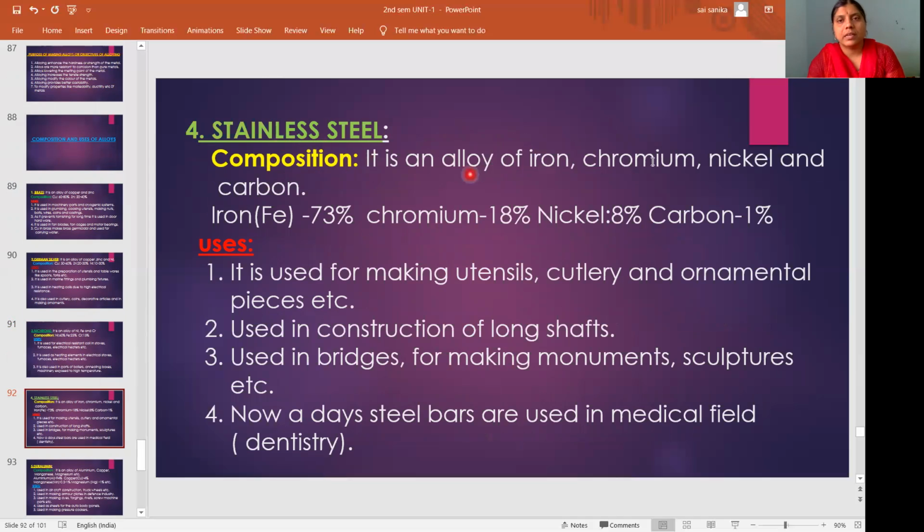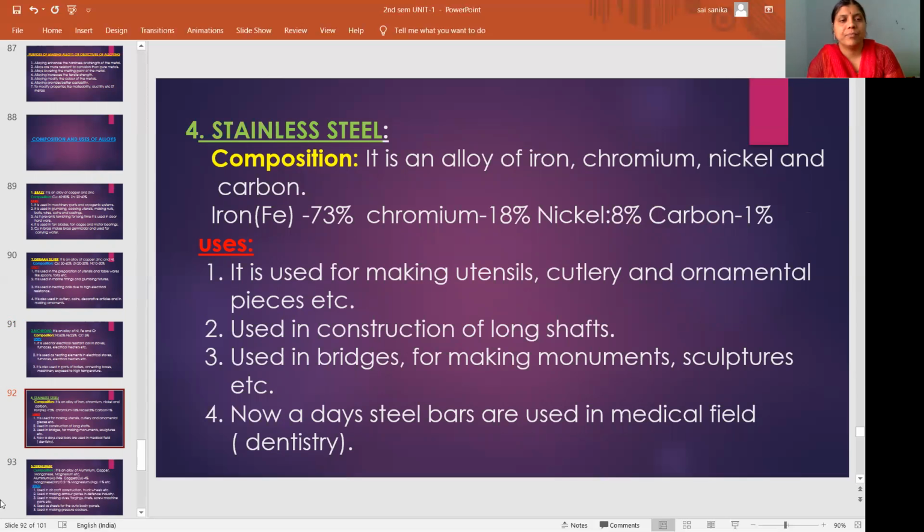Then next, stainless steel. Here nickel, chromium, iron are common, carbon extra. That is called stainless steel. Nickel, iron, chromium, and carbon. So iron is maximum here, 73%. Next, chromium 18, nickel 8%, and carbon just 1%.